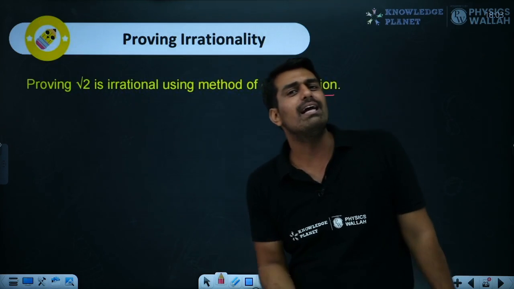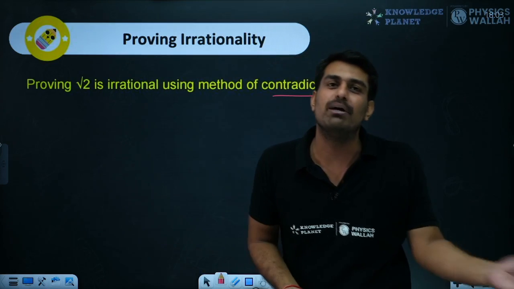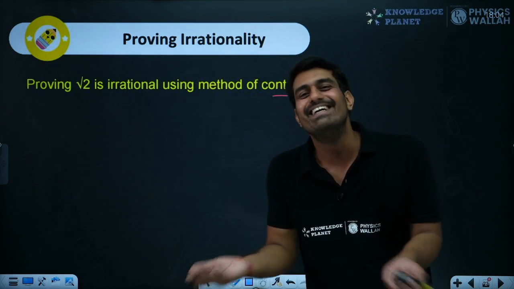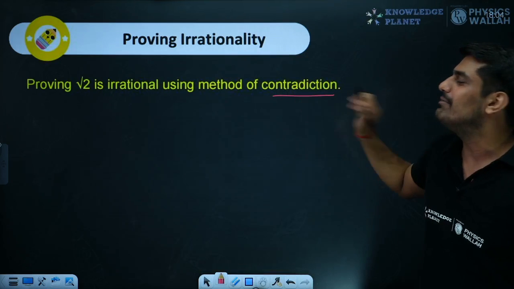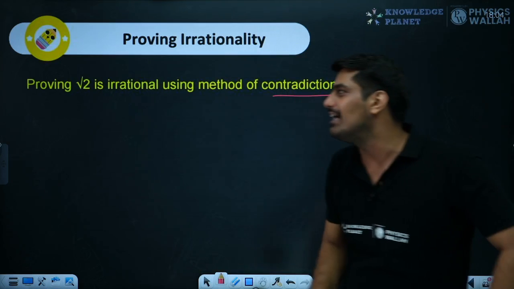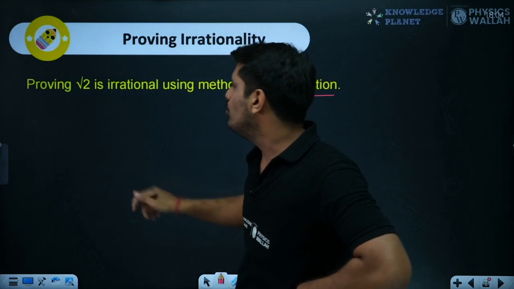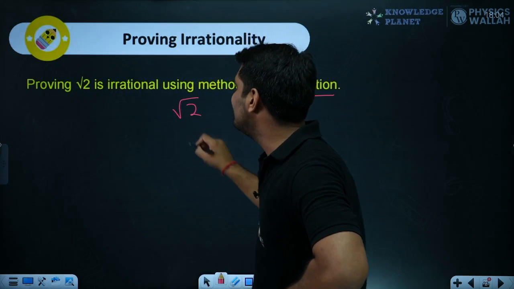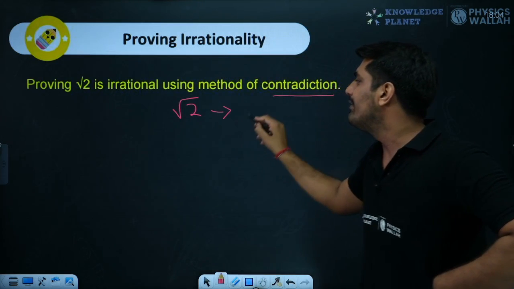Just like we contradict ourselves, we say something and we do something. Hypocrisy. So over here we'll be using the method of contradiction. How will we start the problem? Root 2. We will start by assuming it to be a rational number.